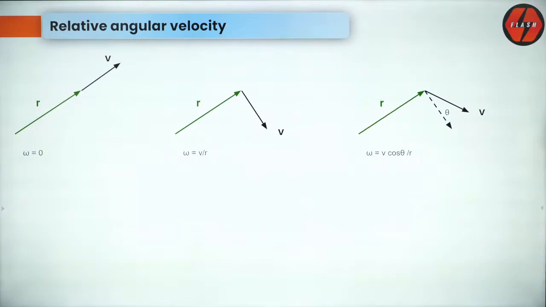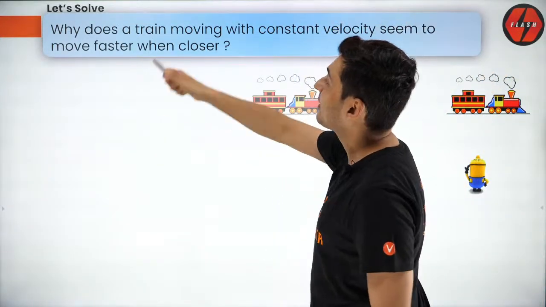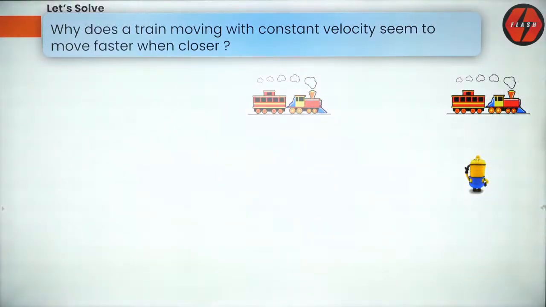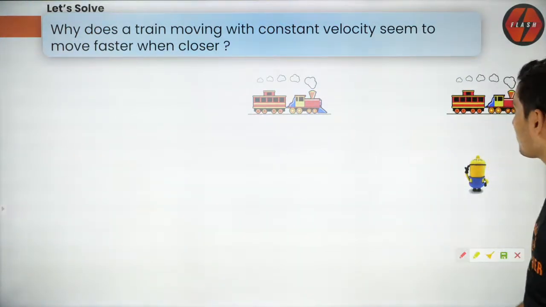Very good. So why does a train moving at constant speed seem to move faster when it is closer? Oh, we have our Pandu and he is looking at the train. Let's see what this cute little Pandu is going to see.